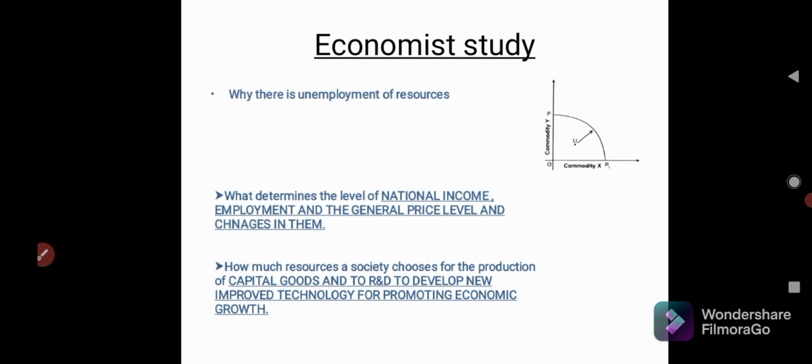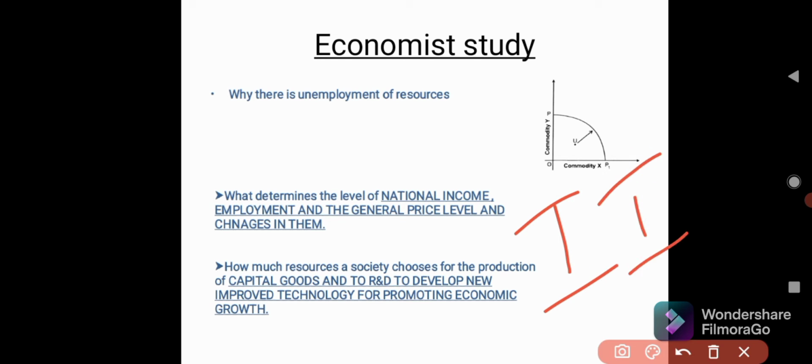For any country's growth and development, three sectors are very important: infrastructure, industry, healthcare, and then we can say the agricultural sector needs to be developed, right? As these sectors get developed, there will be economic growth in the country. But economists also study how society wisely uses its scarce resources to attain economic growth in a country, right?